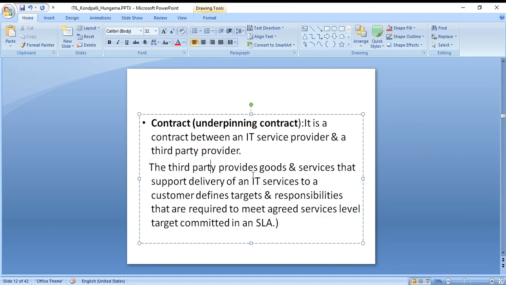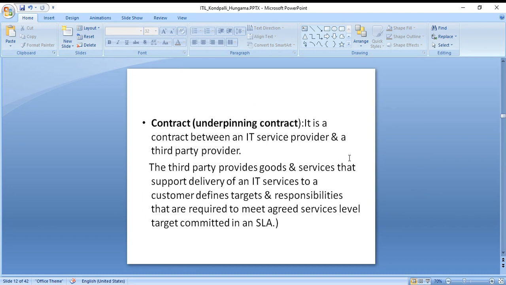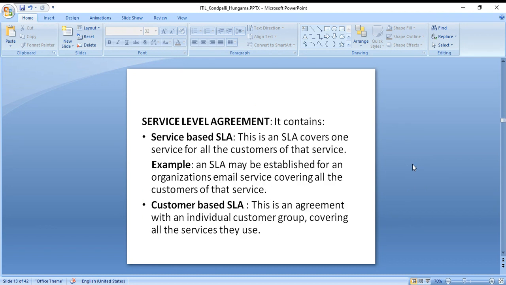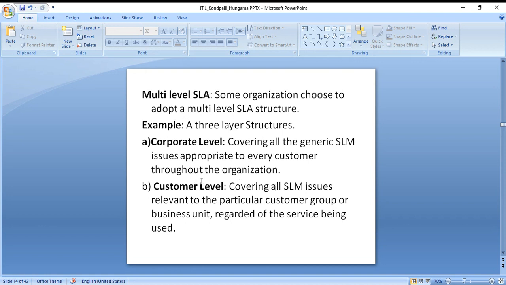It says a third party provides goods and services that support delivery of an IT service to a customer, with defined targets and responsibilities that are required to meet the agreed service level targets committed in an SLA. So based on the SLA, this is decided. Now, the service level agreement is a little bit important. You need to mug up what is service based SLA, customer based SLA, and corporate level.